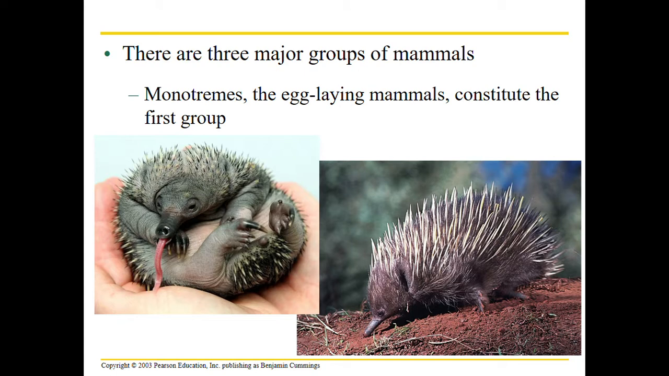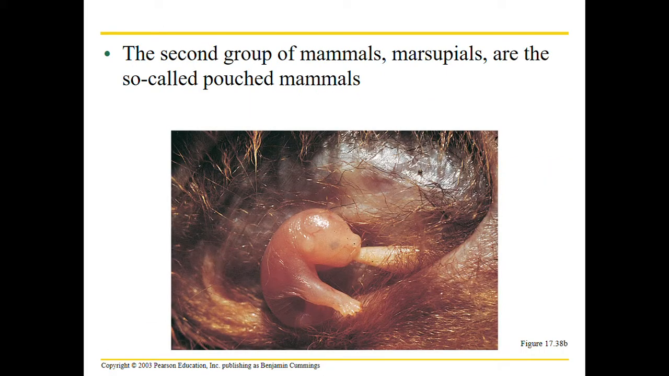Interestingly, there are 3 major groups of mammals. First are monotremes. These mammals lay eggs, and this is an echidna. Really cute, right? Really spiky, adorable little thing. Next we have marsupials. So these are pouched mammals. In this picture, you're seeing a small offspring in a pouch. Notice how it's attached to the nipple as it grows. There's no placenta there. So this is the little guy in the pouch attached to the nipple.